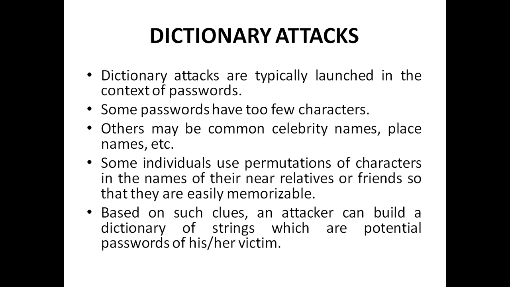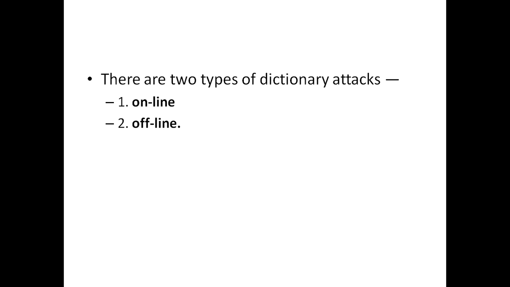So there are two types of dictionary attacks. One we call the online attack, another is called the offline attack. In an online attack, an intruder attempts to log in to the victim's account by using the victim's login name and a guessed password. There is usually a system-imposed limit on the number of failed login attempts. So unless the attacker is particularly insightful or lucky, an online attack has a limited chance of success.